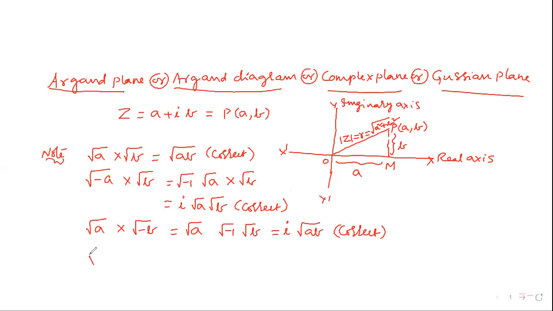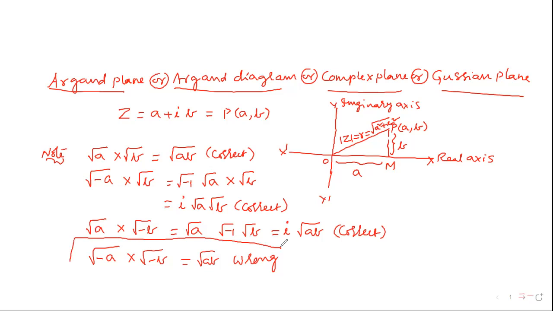But for two negative numbers, root of a into root of b equal to root of ab is wrong. This is the only one point.